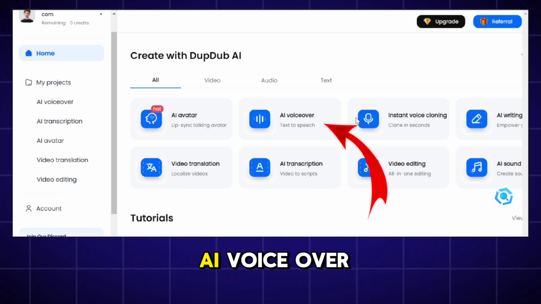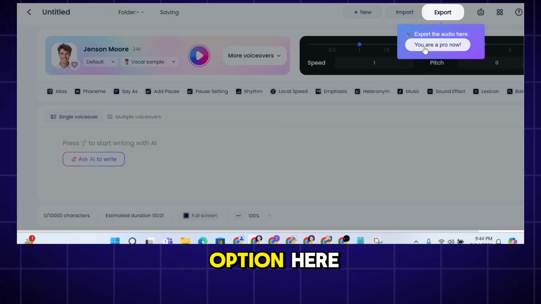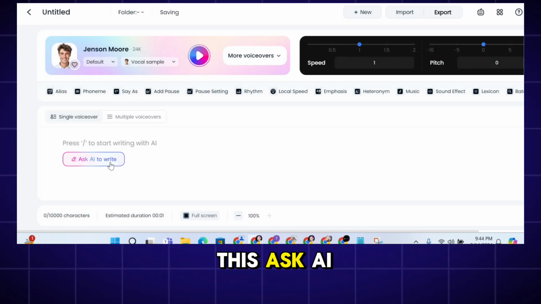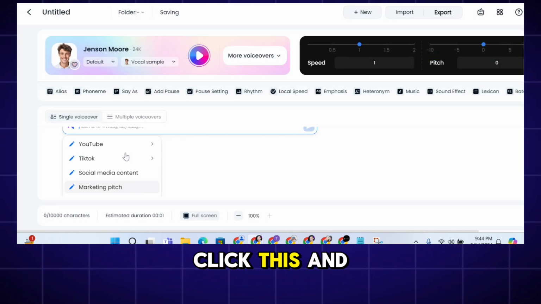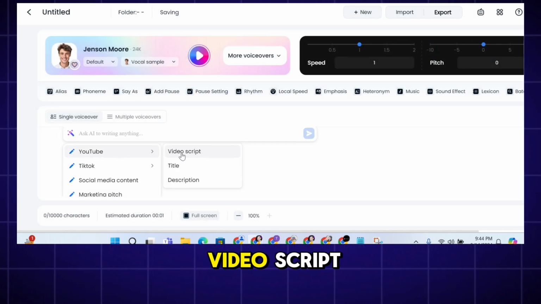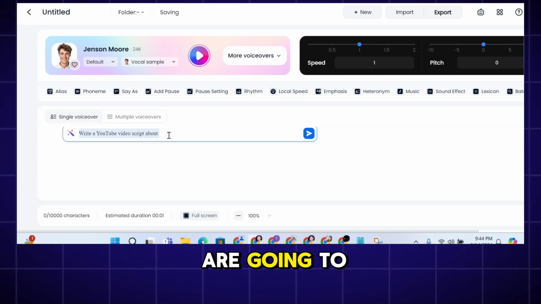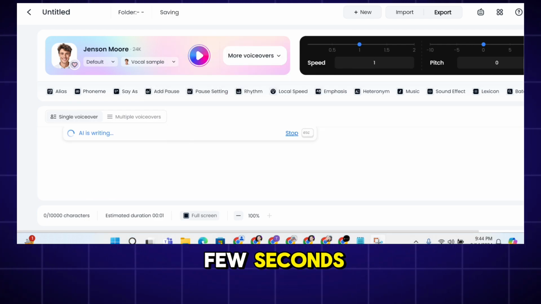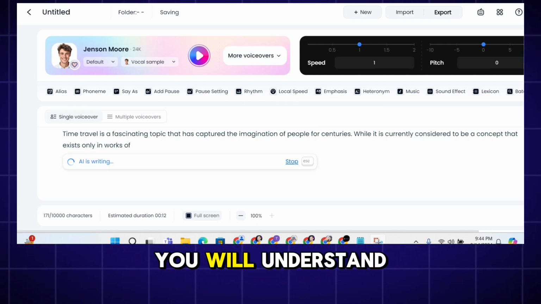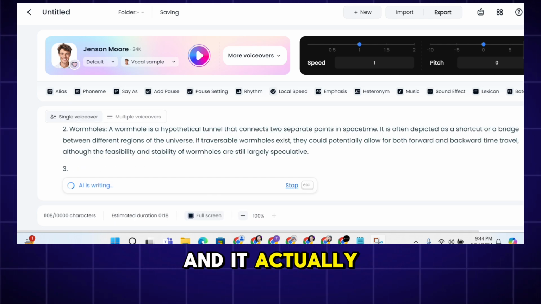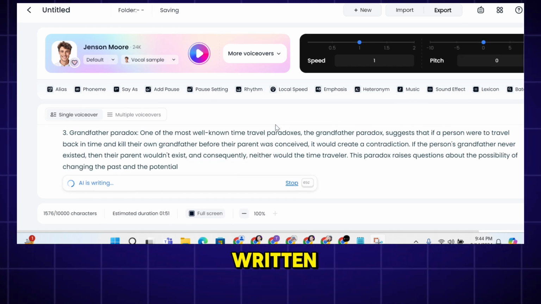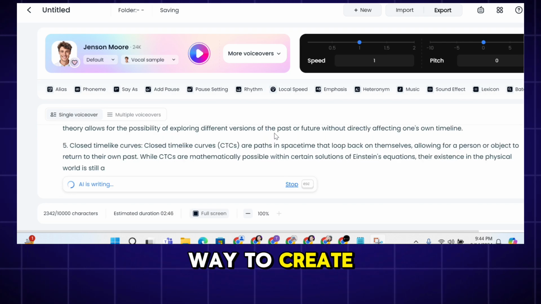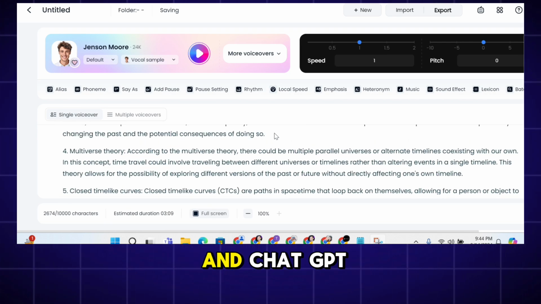Go to this AI voice over option here. You can see this "Ask AI to write" option. Click this and select YouTube and video script. Now type about the video you are going to create and click this button. This AI will create the video script in a few seconds. If you read the script, you will understand that it is much better and it actually sounds like a unique and human written script.